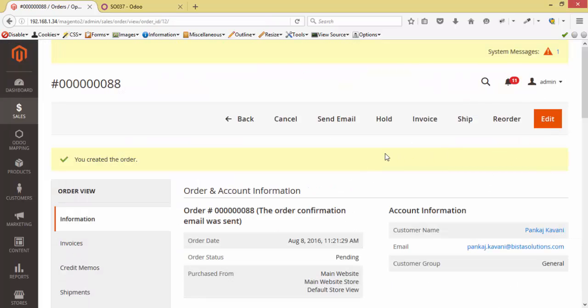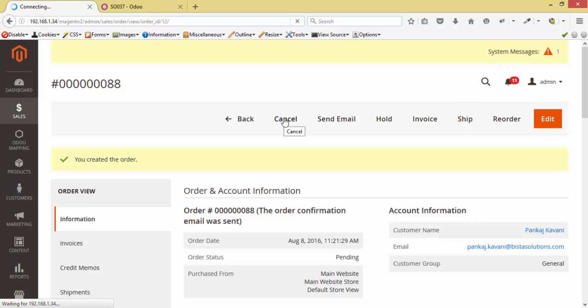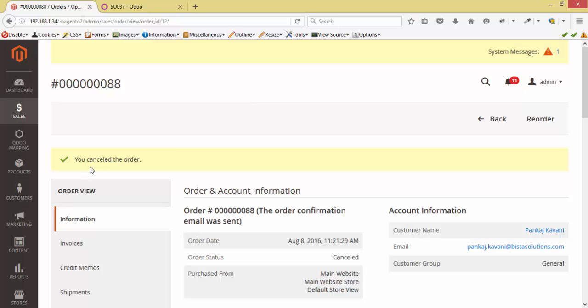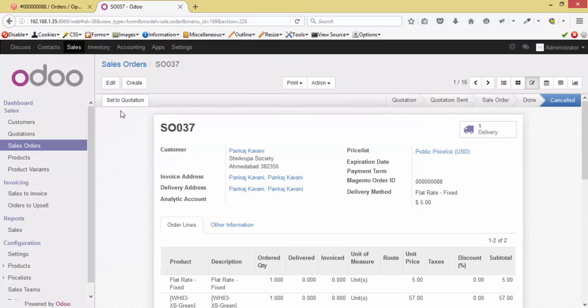Now when I click on invoice, it will create an invoice in Magento and will throw the data to Odoo, and in Odoo the invoice will be created for this order, and the same thing will happen for shipment. Now I'll cancel this order and see what will happen at Odoo side. The order has been successfully cancelled. Now let's check at Odoo side. See, the order has been cancelled. This is the same order we created from Magento.